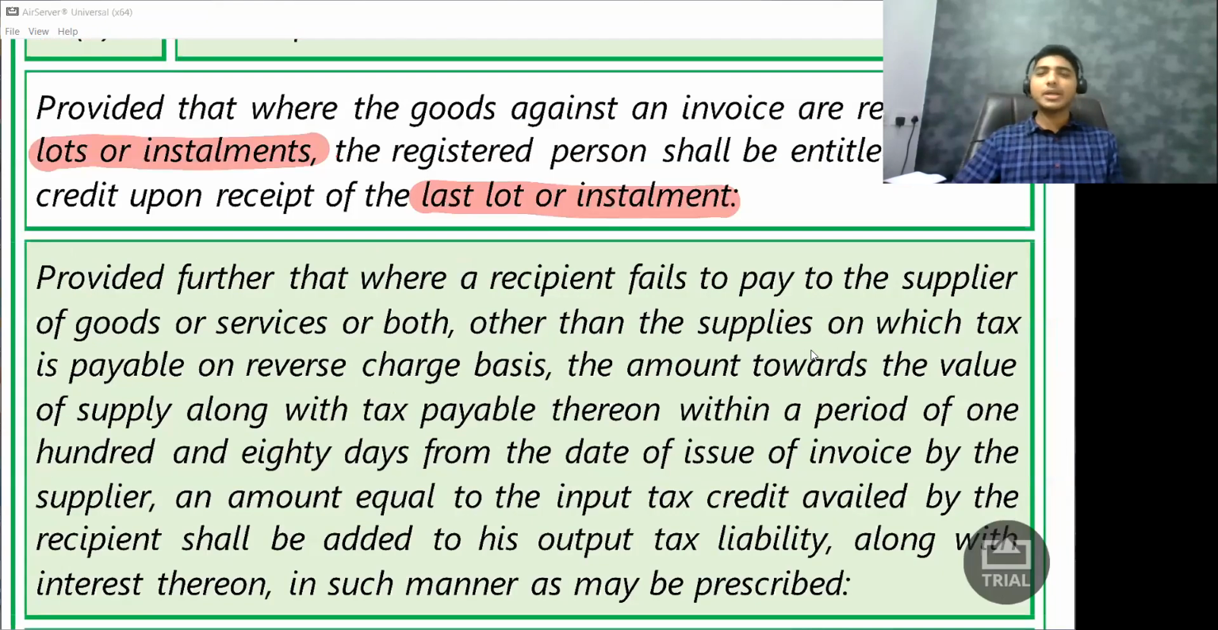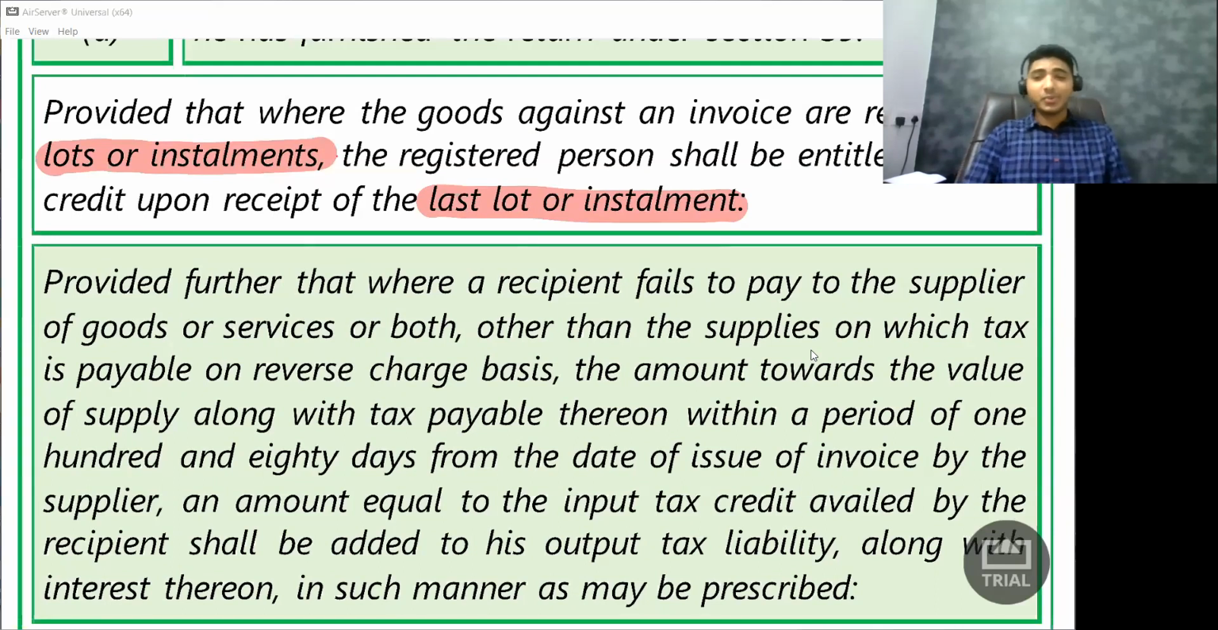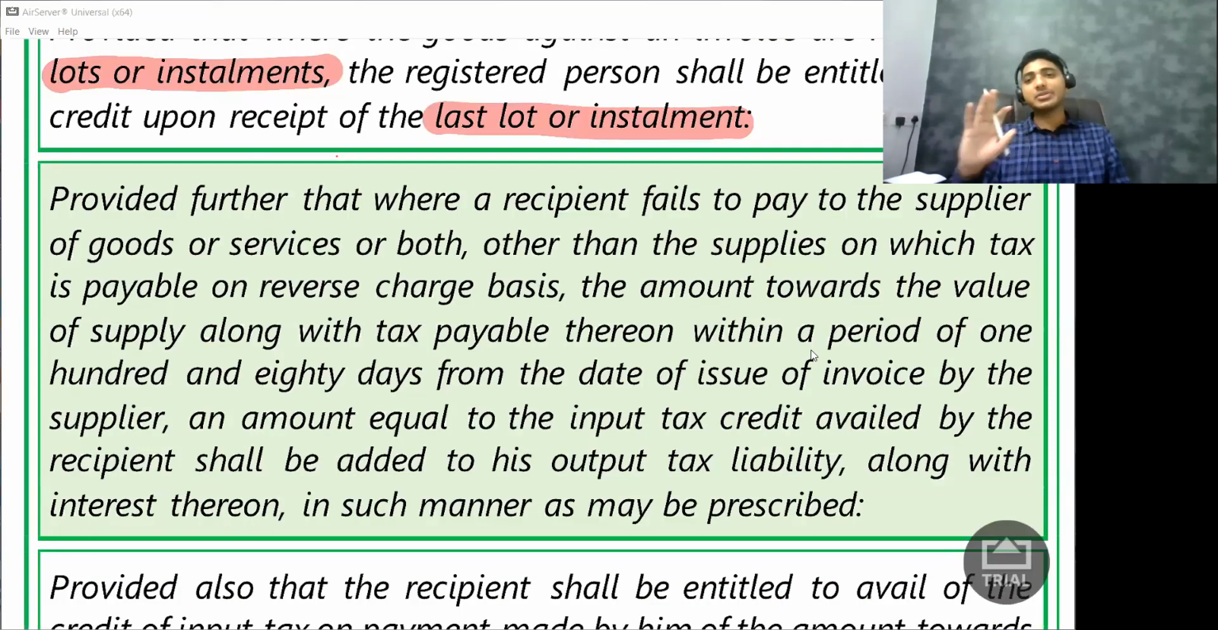Now, if this much complication was not enough, there is one more super complicated provision. Now, what are they saying? Read it. They are saying, provided further that where a recipient fails to pay to the supplier of goods or service or both, other than the supplies on which tax is payable on reverse charge basis, the amount towards the value of supply along with the tax payable thereon within a period of 180 days from the date of issue of invoice by the supplier, an amount equal to the input tax credit availed by the recipient shall be added to his output tax liability along with interest thereon in such manner as may be prescribed.